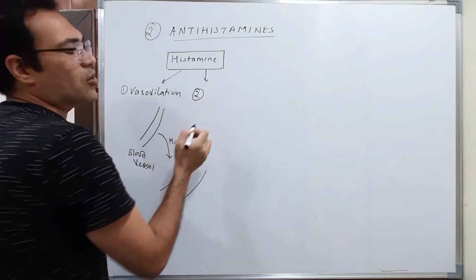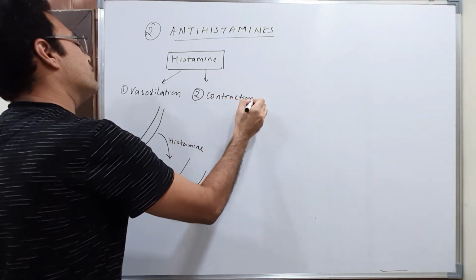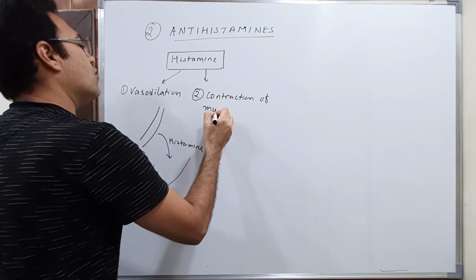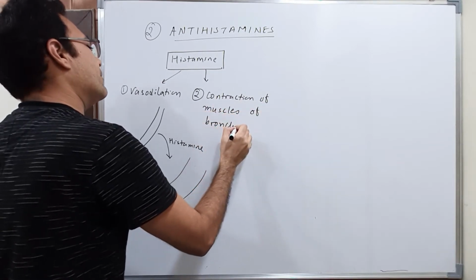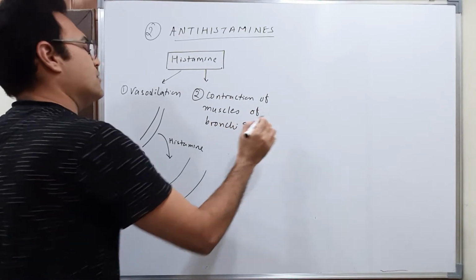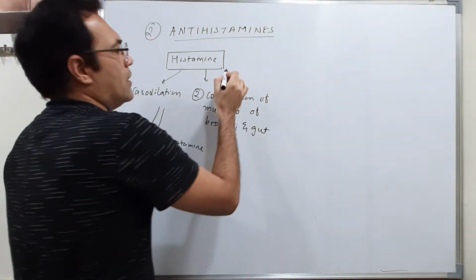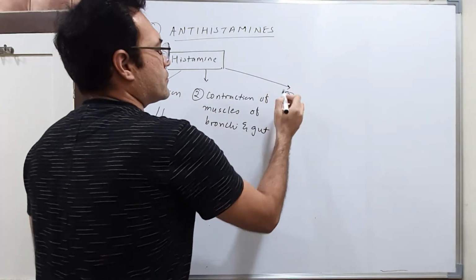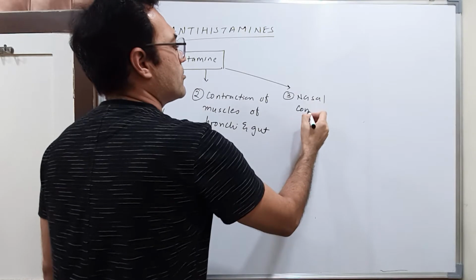The second function of histamine is contraction of muscles of bronchi and gut. Gut means your abdominal part, your stomach. Then it causes nasal congestion.